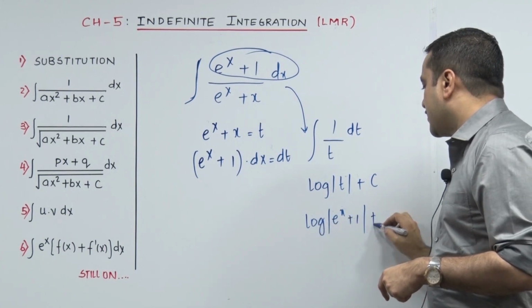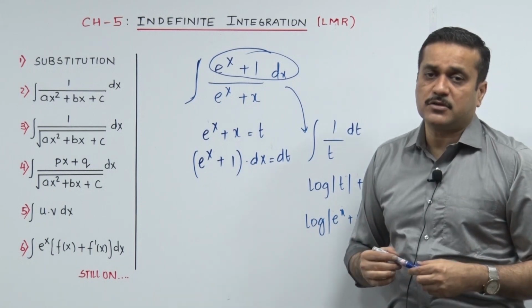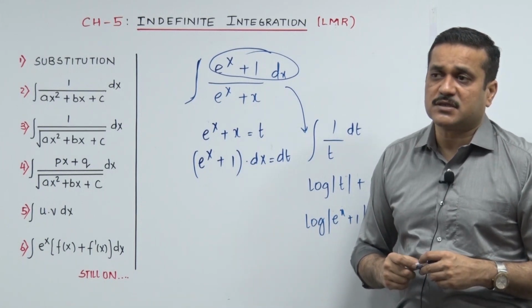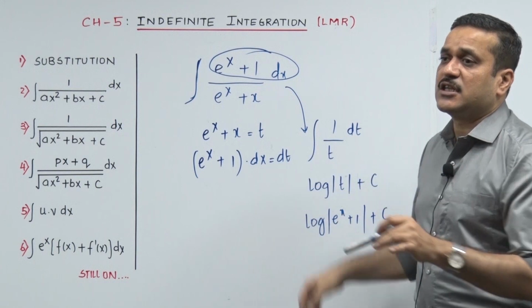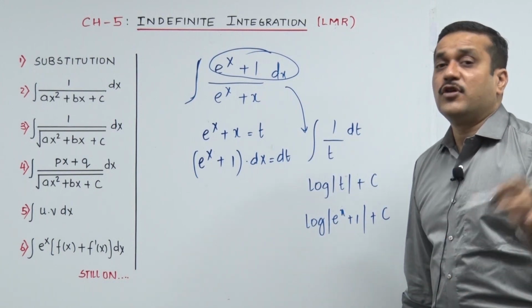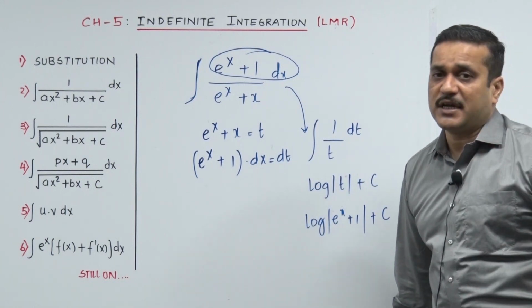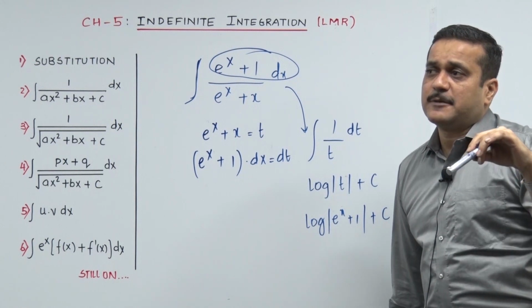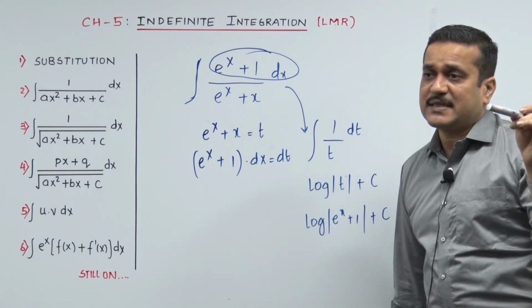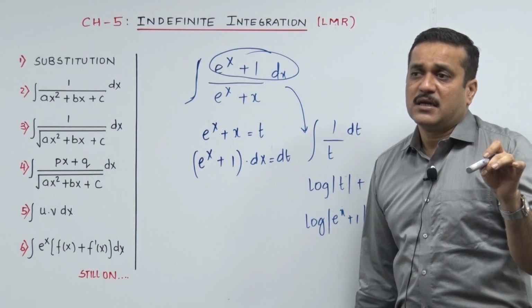We put the modulus sign because log cannot accept negative values, or log is not defined for negative numbers. So we need to put the entire function in the modulus sign, and that becomes a custom throughout your integration. So I think we can now move to the next segment, but before I move on,